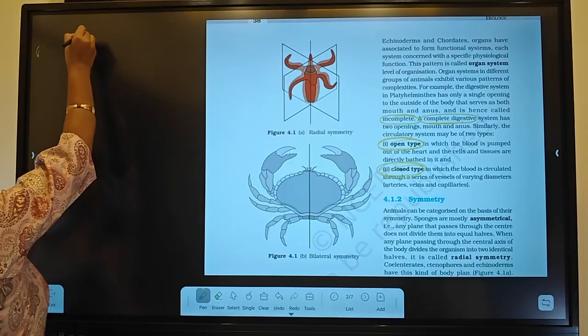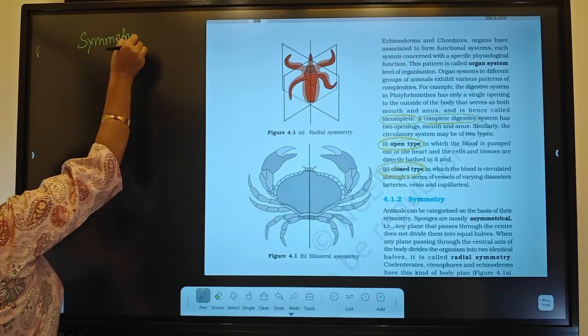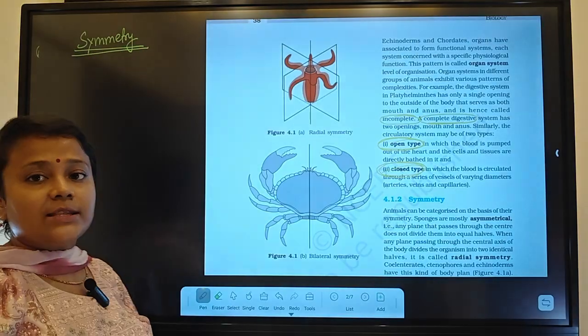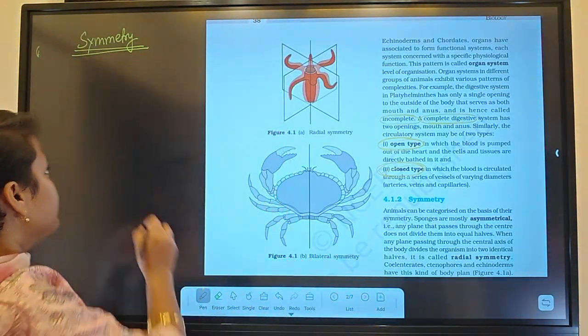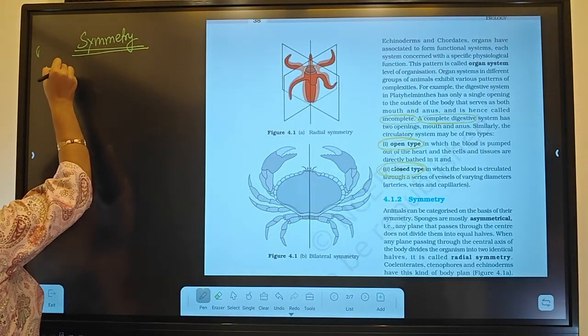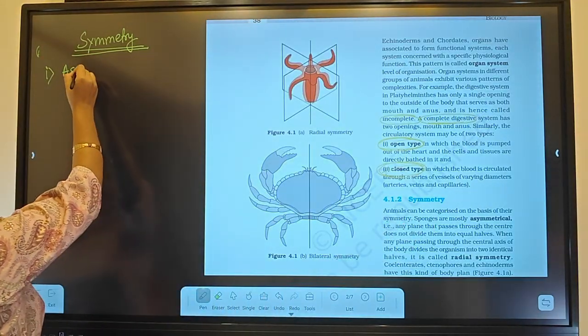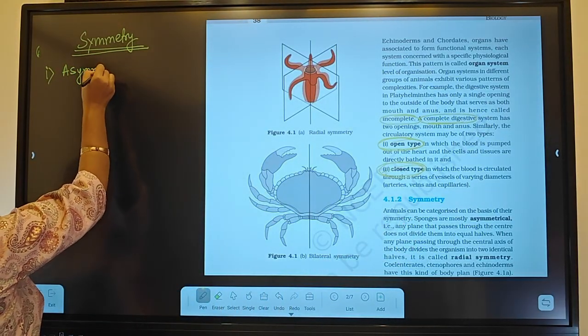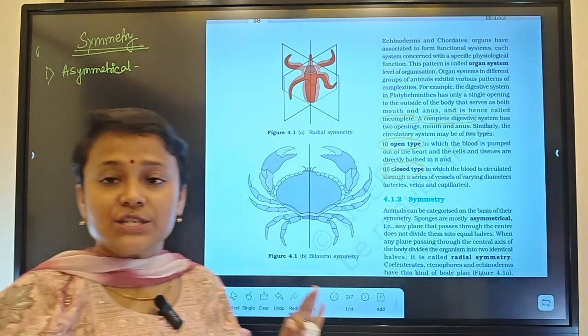Next basis of classification is symmetry. Now, if we talk about symmetry, then there are three types of animals. First type is called asymmetrical. Here also it is given in NCERT, asymmetrical. Asymmetrical, basically it is irregular in shape.